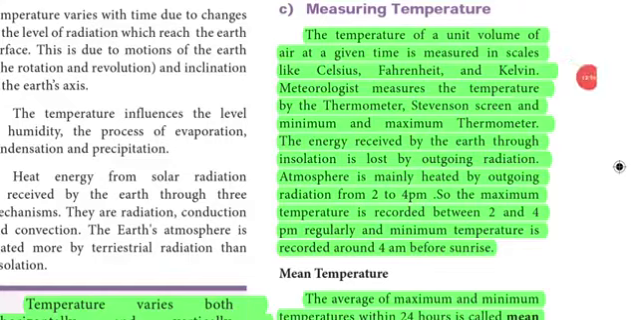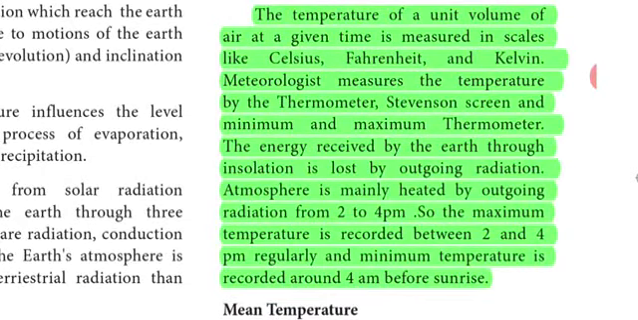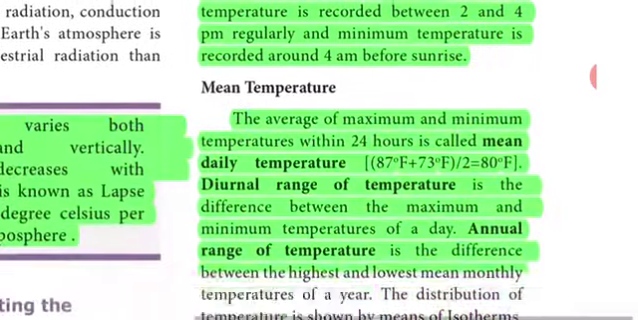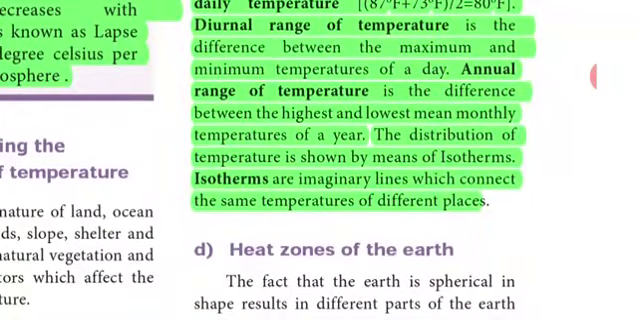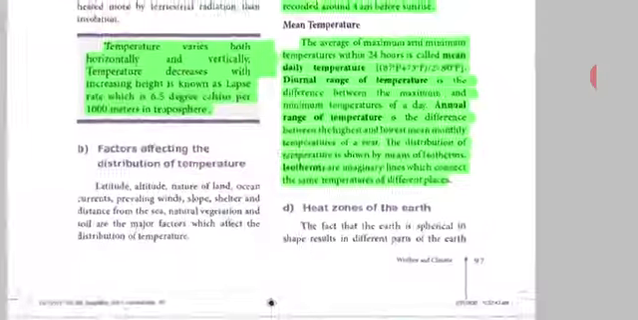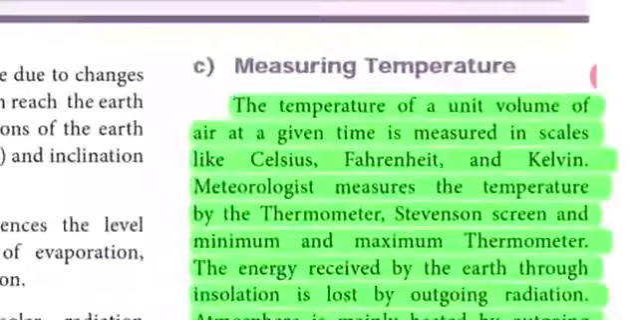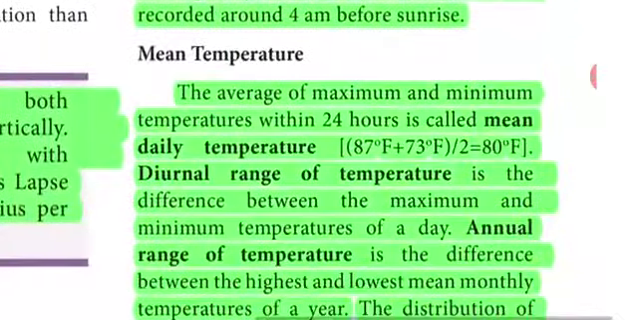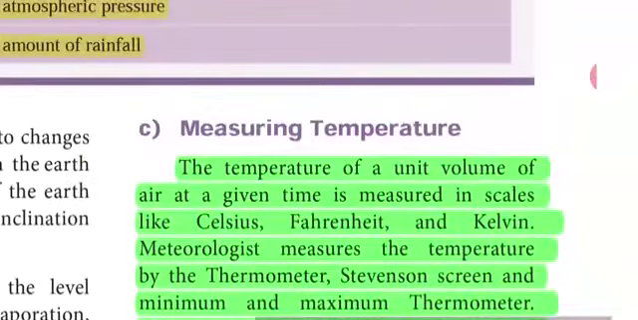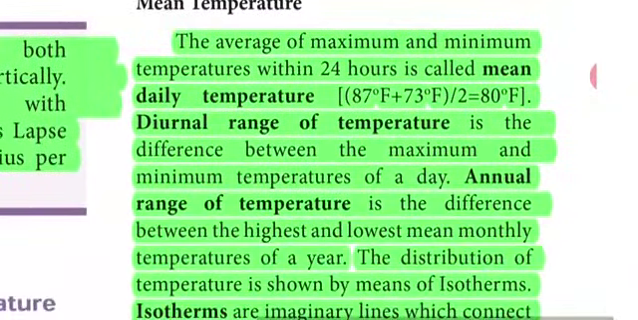First paragraph, the page number is 97 in the new book and 184 in the old book, right? Everything I have highlighted in the green color. That is measuring temperature. Starting from the temperature of a unit volume of air till the same temperatures of different places. Both the paragraphs under the heading measuring temperature, and also your mean temperature. So that will be your first paragraph, how is temperature measured.